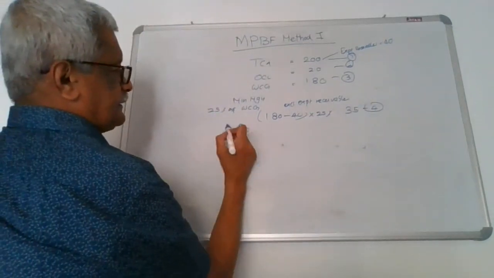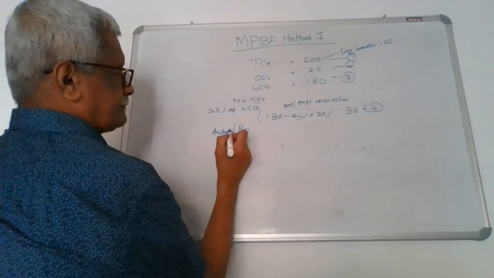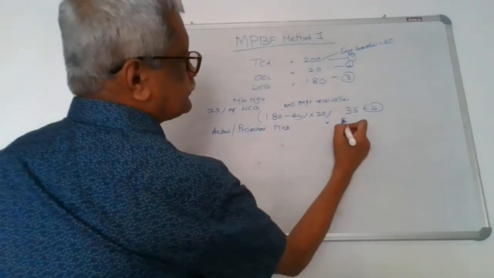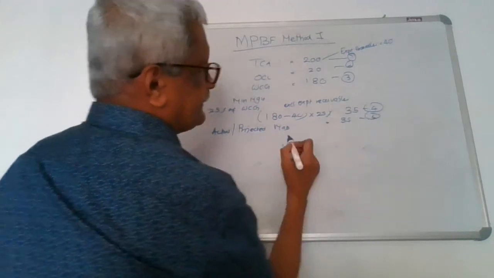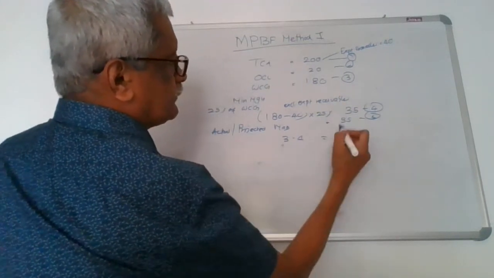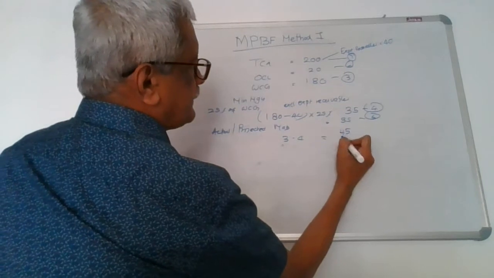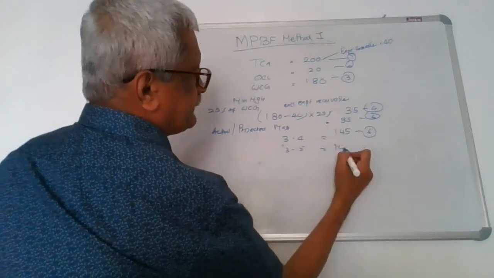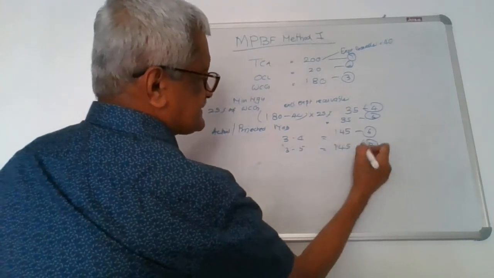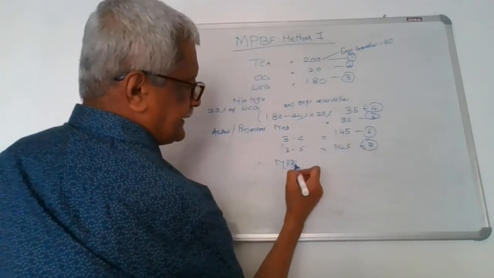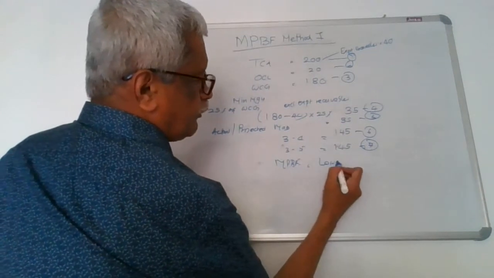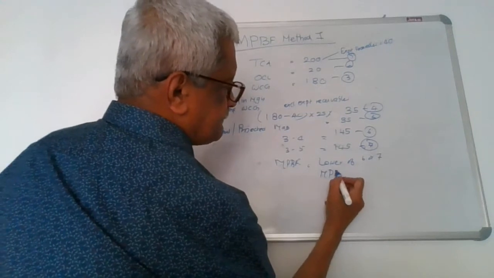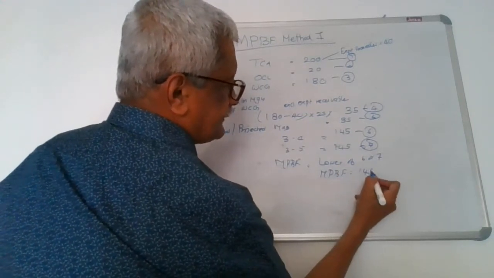Suppose the actual or projected margin is also 35. Mark it as 5. So 3 minus 4 is equal to 145. Mark it as 6. And 3 minus 5 is also equal to 145. Mark it as 7. My MPBF will be lower of 6 or 7. So in this case, the MPBF will be 145.